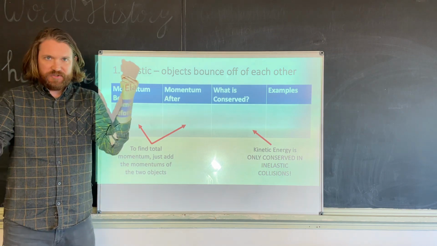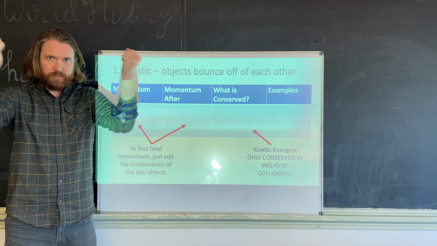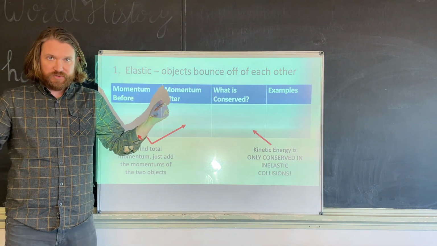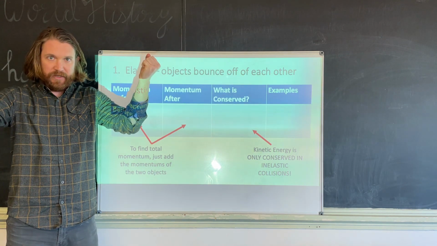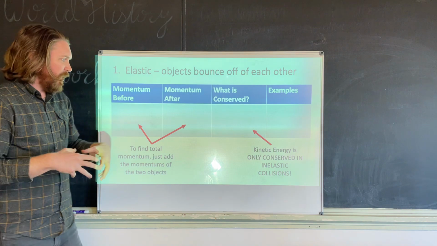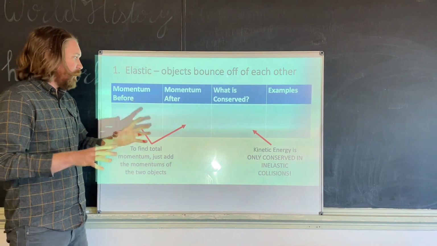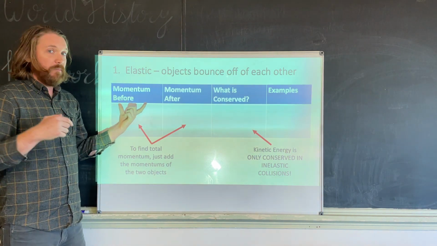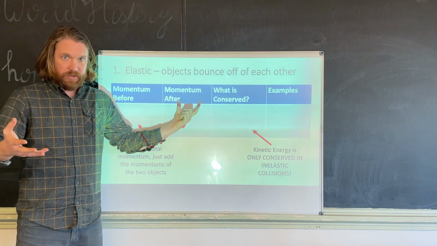An elastic collision is when two things are moving, they hit each other, and they bounce off of each other. There are a few examples of this, and we'll talk about a couple in a second. But what's always super important is understanding the momentum before a collision and the momentum after a collision.